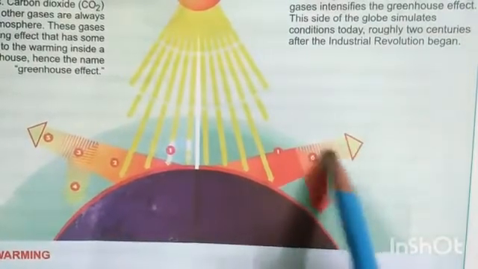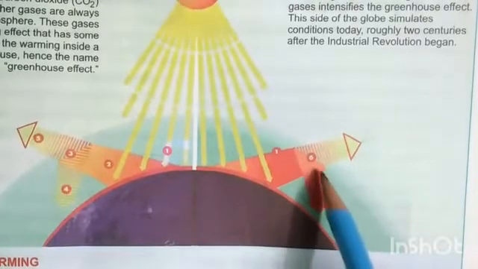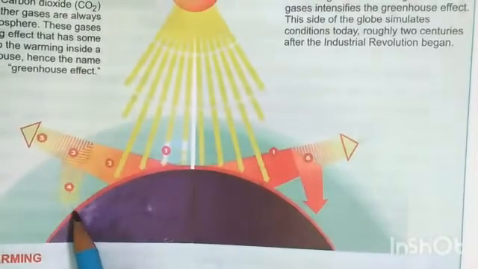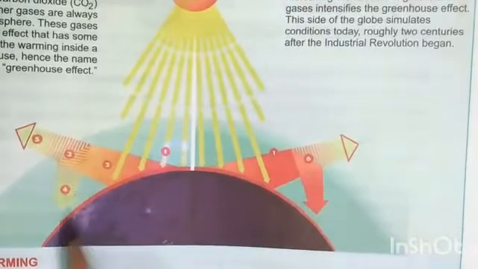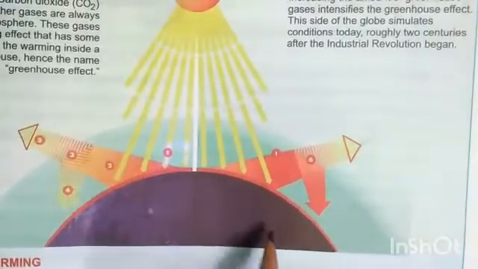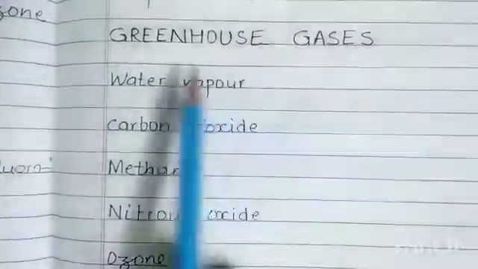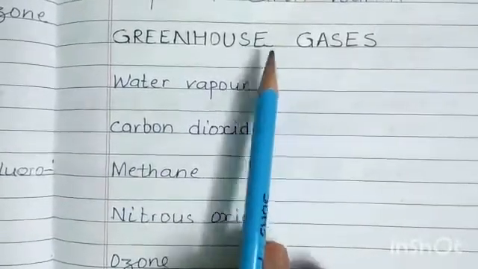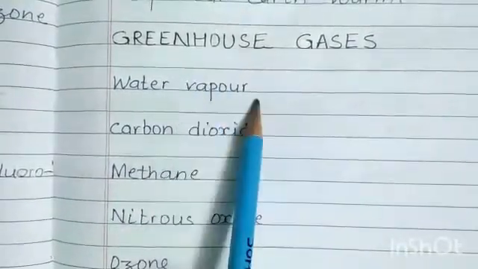And where? Back to space. But some of the heat is trapped by the greenhouse gases in the atmosphere. Some of the heat is trapped in the atmosphere, which keeps our earth warm and makes life possible on earth. And these are the gases present in the atmosphere which make life possible on earth.